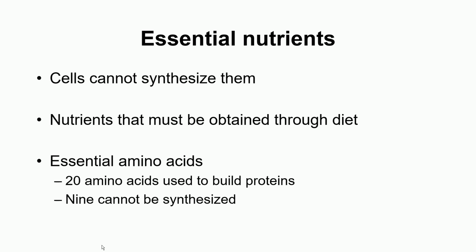Okay, so in the food we eat, there are some essential nutrients. What are essential nutrients? Essential nutrients are those nutrients which our body cannot synthesize. The cells cannot synthesize them, so they must be obtained through diet. Take essential amino acids: as we have already discussed, proteins are made of 20 amino acids, and out of them 9 cannot be synthesized by our body, so they must be in our food.